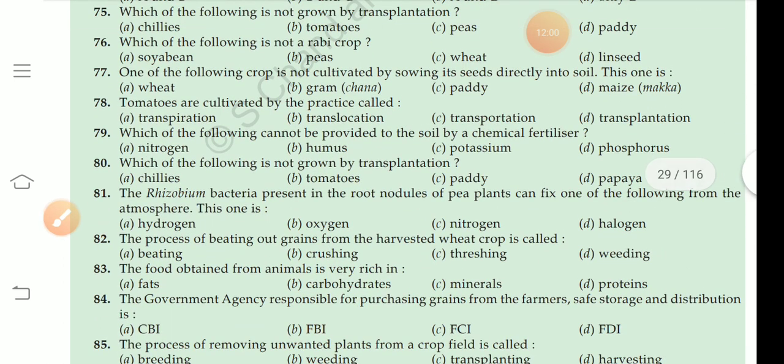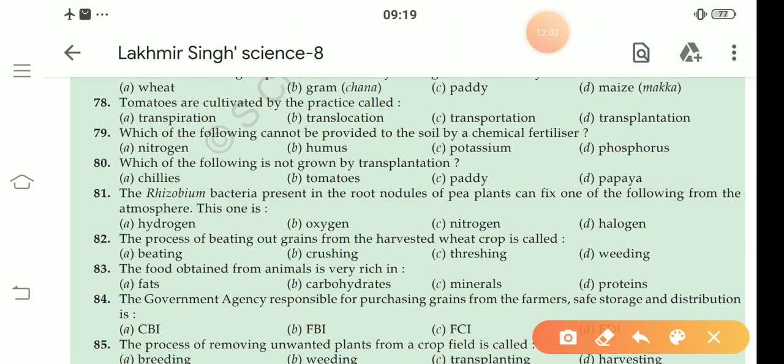Next, 79. Which of the following cannot be provided to the soil as a chemical fertilizer? Our answer is humus. Which of the following is not grown by transplantation? Tomato, chili, paddy, papaya. Our answer is papaya, because chili, tomato and paddy are transplantation crops.